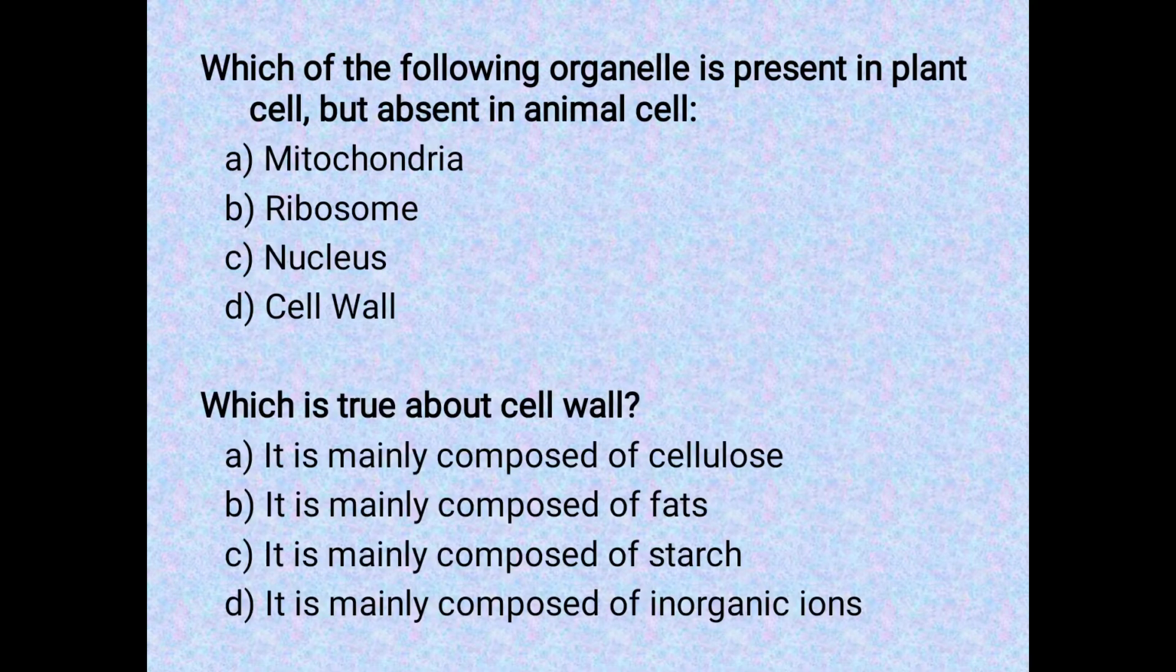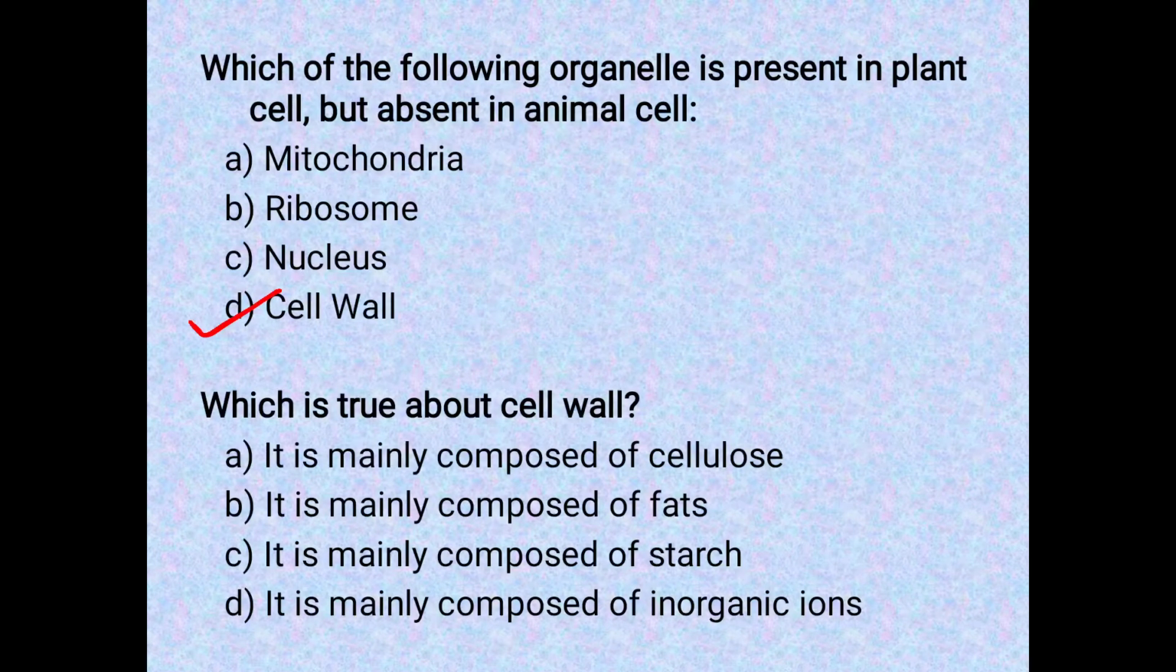Next question is, which of the following organelles is present in plant cell but is absent in animal cell? The answer is cell wall. Cell wall is found only in plant cells. It is absent completely in case of animal cells. Whereas mitochondria, ribosome and nucleus are found in both plant cells as well as animal cells.